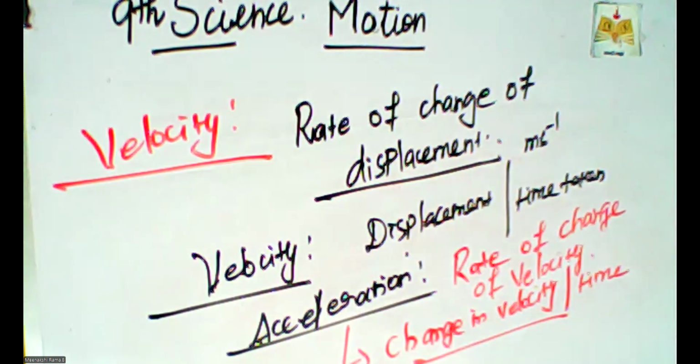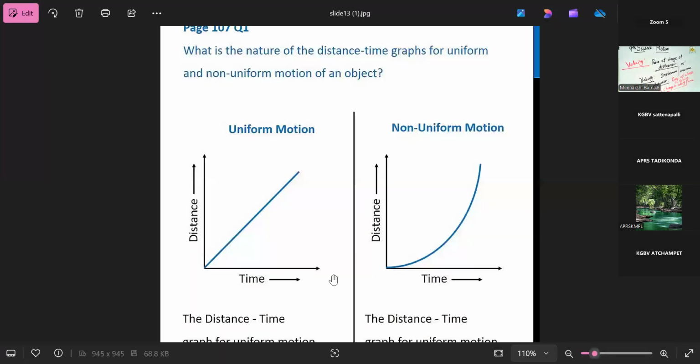So this is the picture of uniform motion. This distance and time graph expresses the uniform motion. This graph expresses the non-uniform motion, because that bus is moving in the area in peak hour, so the graph has different kinds of slope.